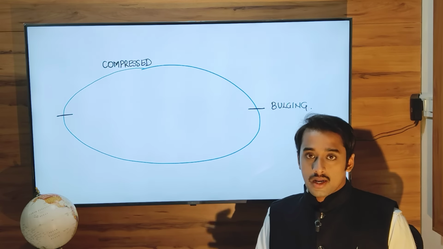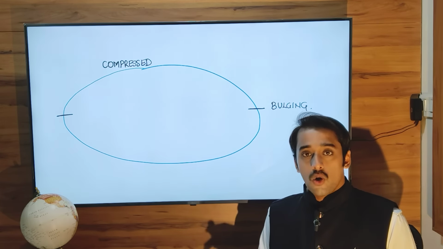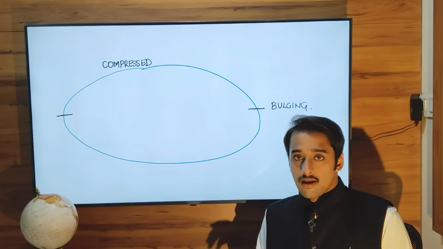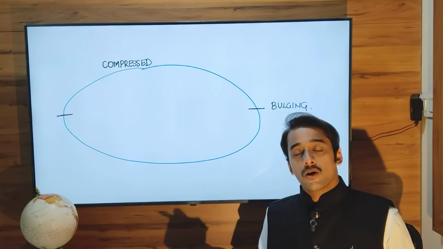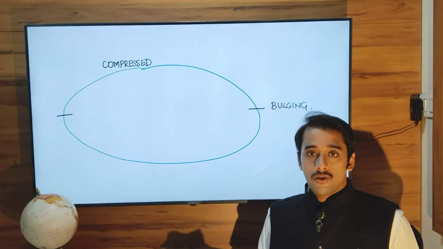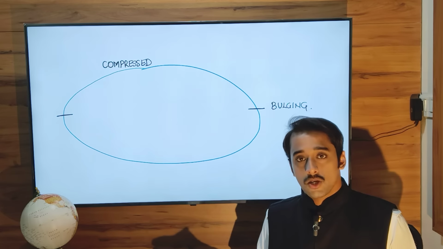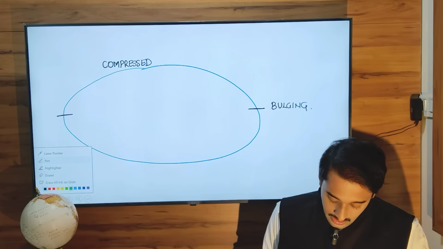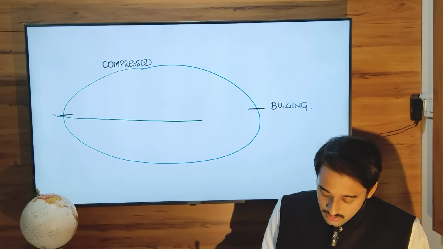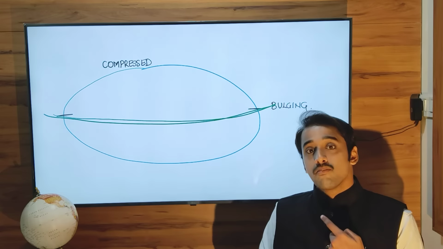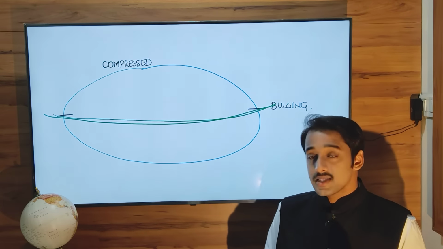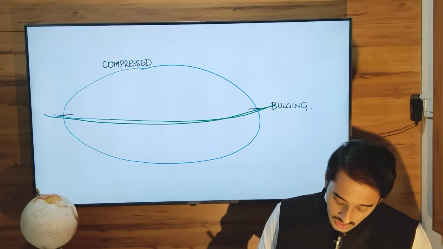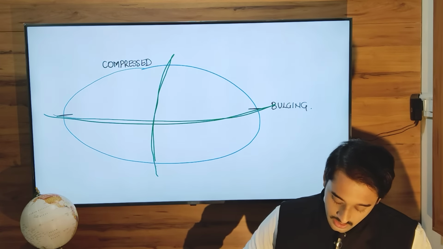We call it an oblate spheroid. It's not a perfect sphere, but it's called an oblate spheroid due to this unique shape, flattened at both poles, whereas at the equator it spreads out or bulges outwards due to centrifugal force created by the rotation of the earth around its polar axis. And as you can clearly see, the distance traveled around the equator will definitely be more than the distance traveled from pole to pole, right?